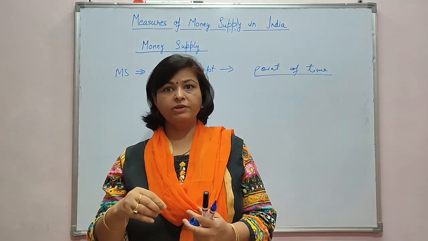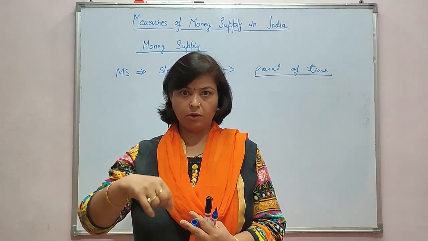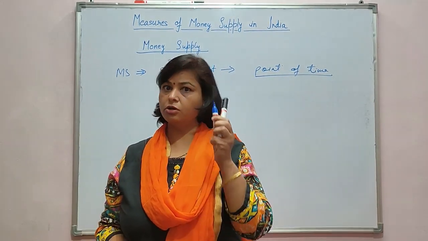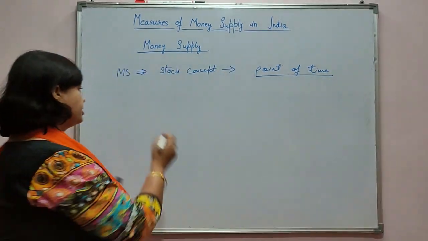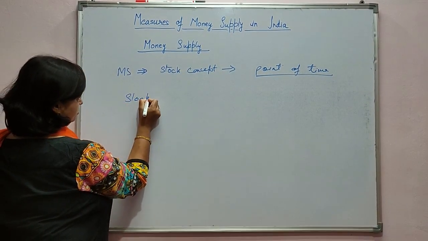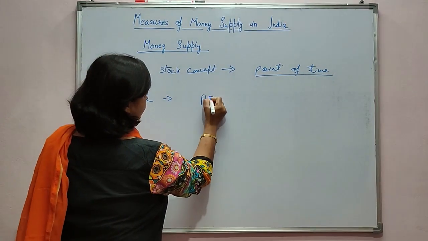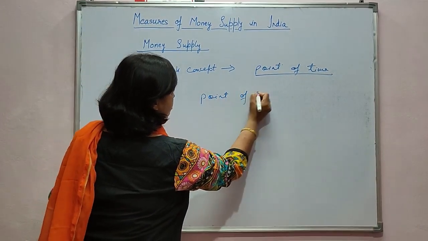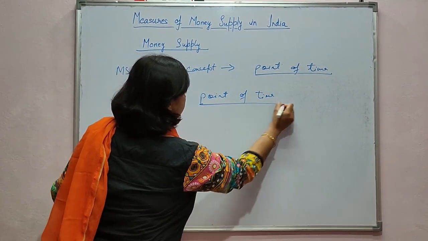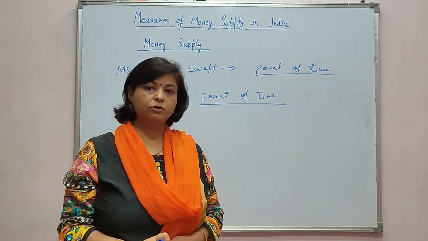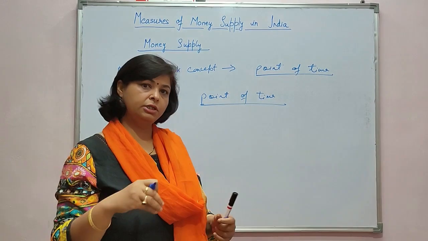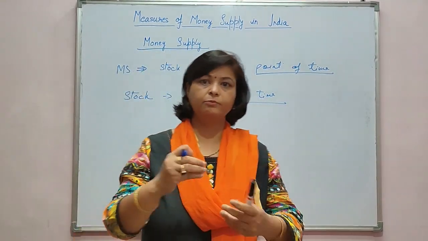The point of time is now, and the stock is 2 markers with me. So a stock concept is measured at a point of time, like the bank balance in my bank account at this point of time. So it is a stock variable.